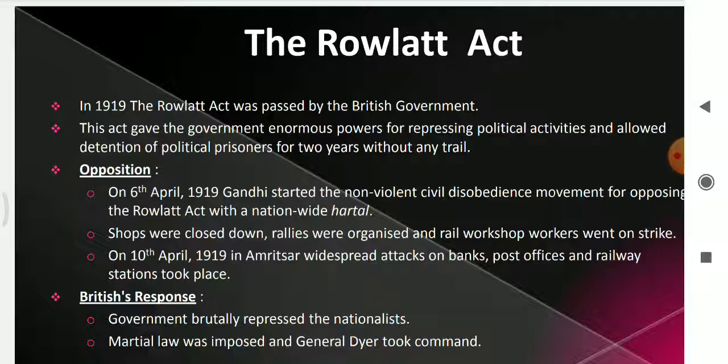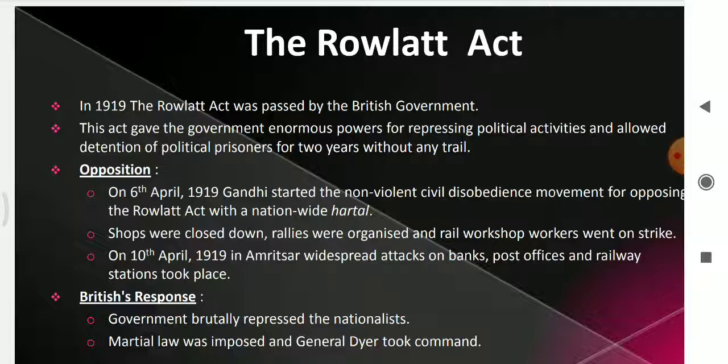What they did was, on 10th April 1919, there was a peaceful procession in Amritsar. On this day, the police of Amritsar fired upon the people. Around 20 people died. Because of this, widespread anger was created among the people of Amritsar, and they started to attack all the banks, post offices, railway stations, whatever symbolized the British, everything was attacked by the people.